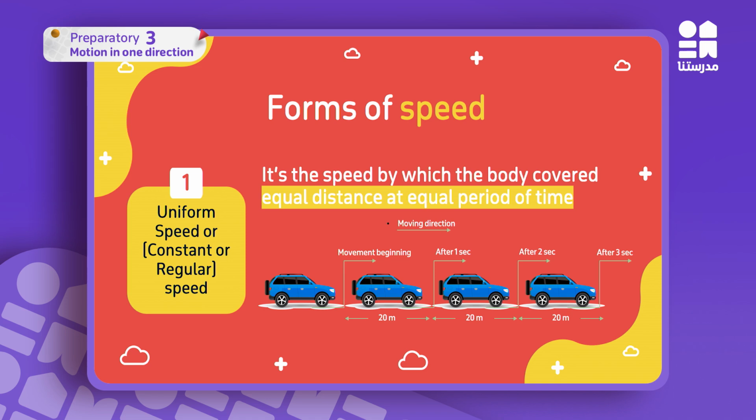Can you recognize anything here? Yes, the speed is constant. In the three intervals of time, I have the same speed, which is 20 meters per second. So actually, I moved with uniform, constant, or regular speed.